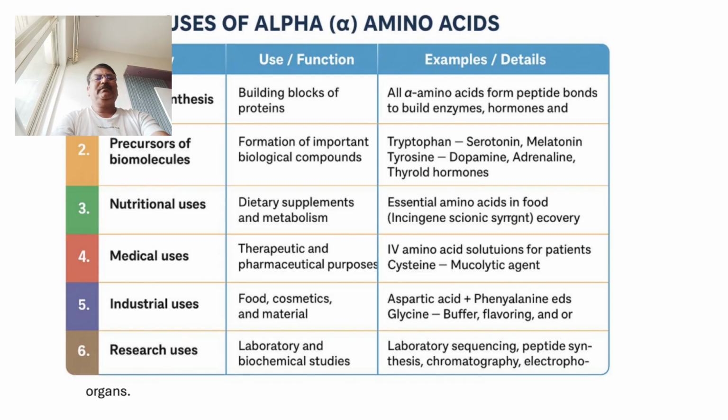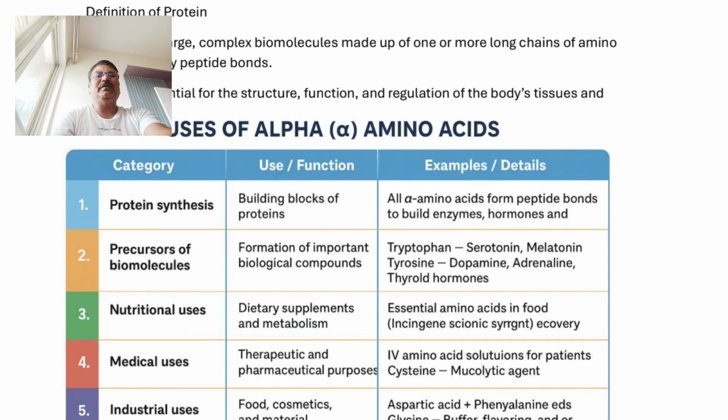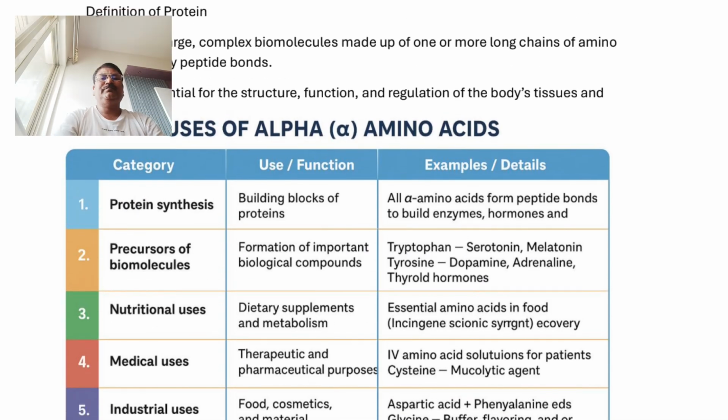So the most important use of alpha amino acid is protein synthesis. No doubt, all of us are familiar with the importance of protein as a food material.